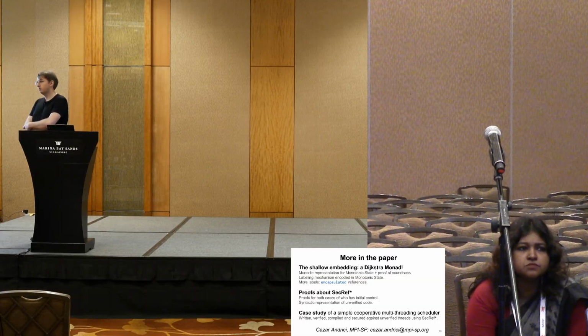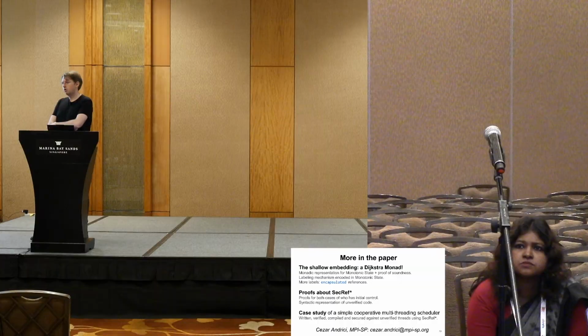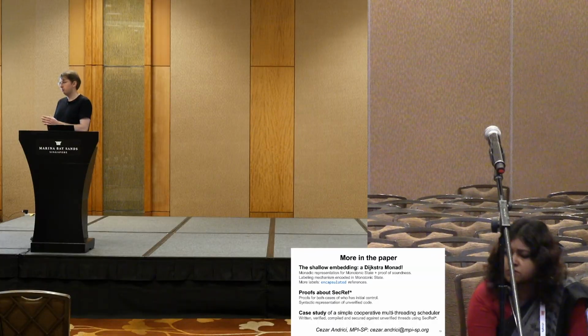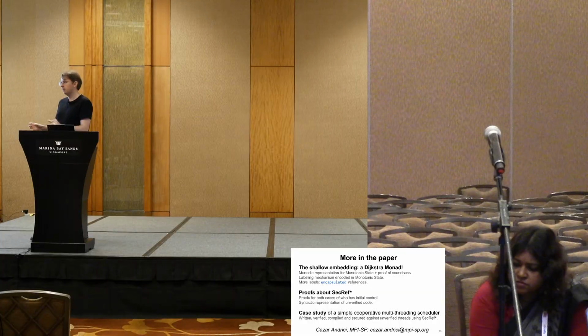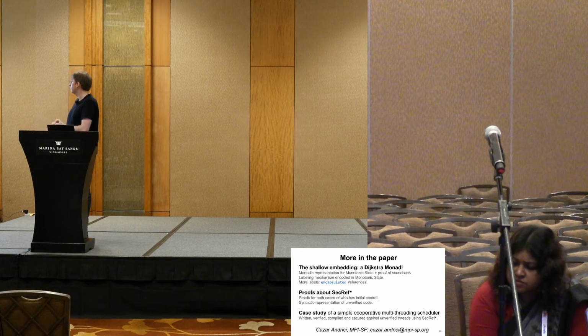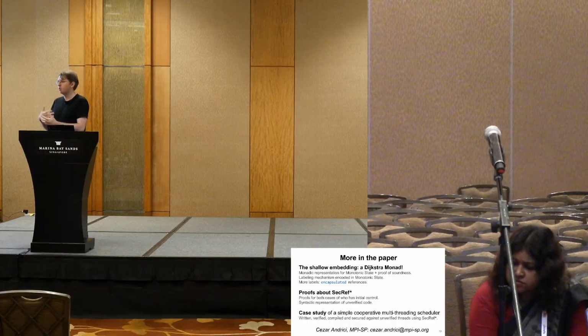Yeah, what's the relation? So our work is more coarse-grained. We split into verified and unverified code. Their work is more fine-grained, at the level of each function, right? And also we are in the setting where we verify programs that are shallowly embedded in F star.